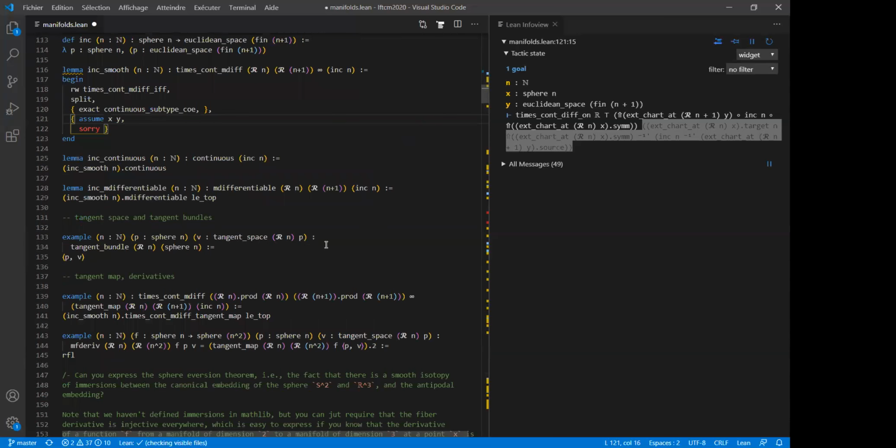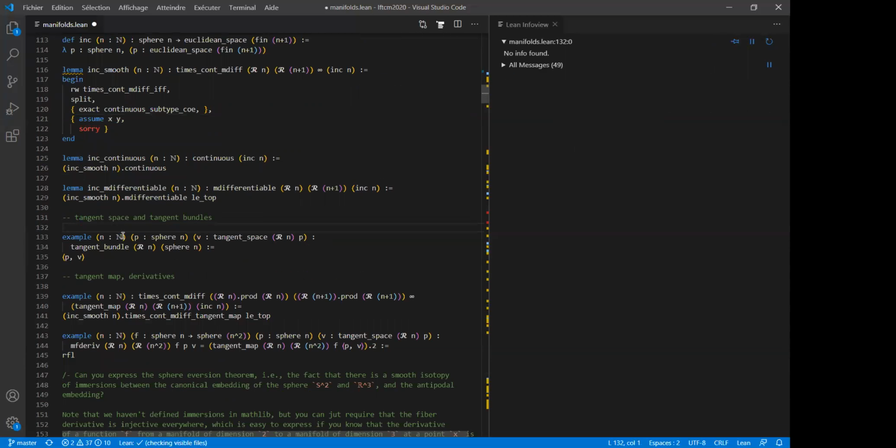Okay, so we don't have a lot about smooth manifolds, but we have smooth functions, and we also have tangent spaces and tangent bundles that I would just like to illustrate now. For instance, we have convinced ourselves by cheating that the sphere was a smooth manifold. So if I take a point in the sphere Sn, I can look at a vector v in the tangent space at this point to the sphere,